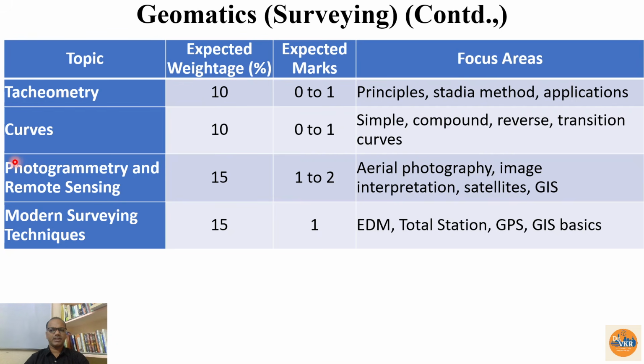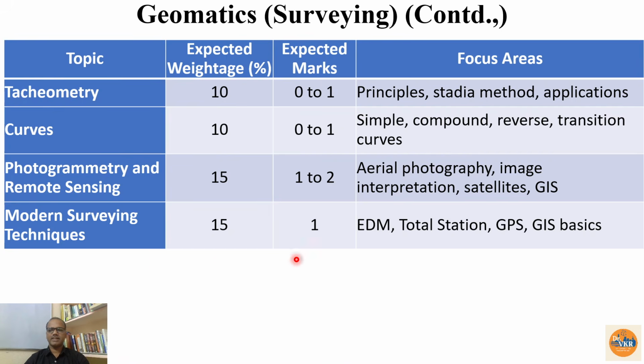And most important, the recent inclusions in the geomatics or the surveying is photogrammetry and remote sensing. So we can expect 2 to 3 marks also sometimes because of this image interpretation. Numerical problem will be there for 2 marks or theory questions will be there for 1 to 2 marks. Very important. One should focus on this photogrammetry and remote sensing. Without the question from this topic, they are not giving the GATE question paper.